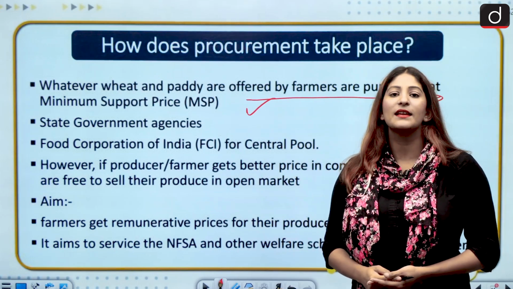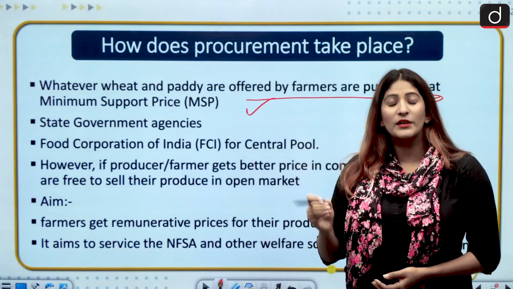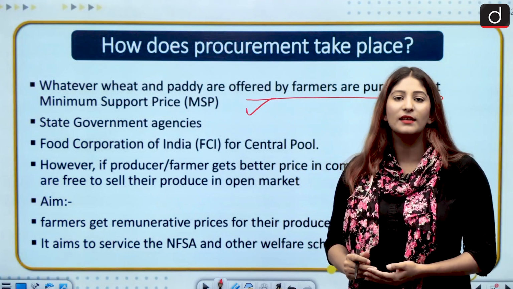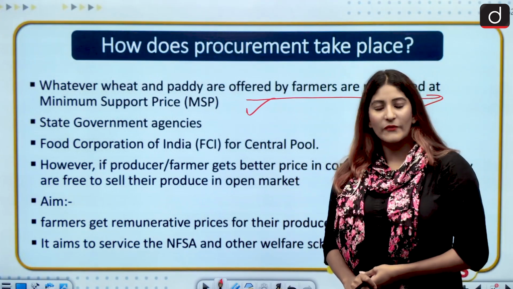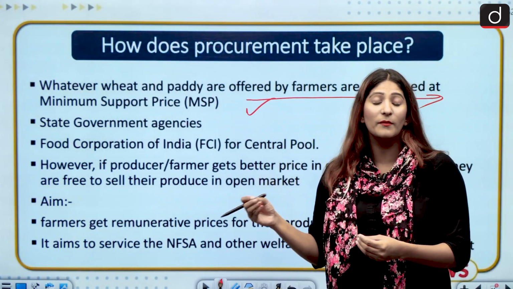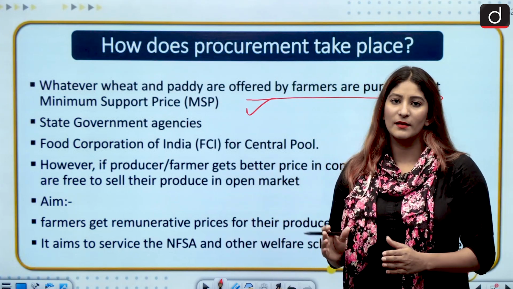Minimum support price is the threshold price. If the price of food grains falls below this, then the government comes into the picture and buys the food grains.